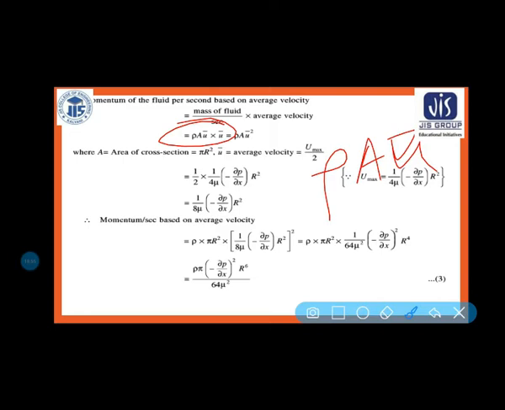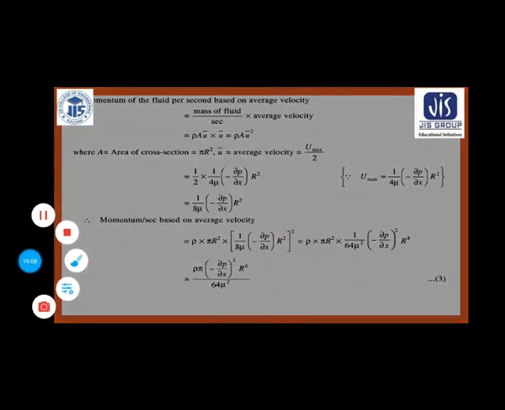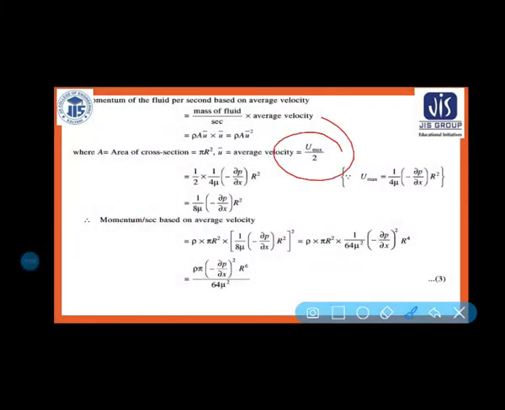Here we have seen that area is the capital A and it is equal to pi r square, cross sectional area. And the average velocity is u max by 2 for a circular pipe. Remember, for parallel plate u max by u average is equal to 3 by 2. I know u max is equal to 1 by 4 mu, minus del p by del x, into r square.